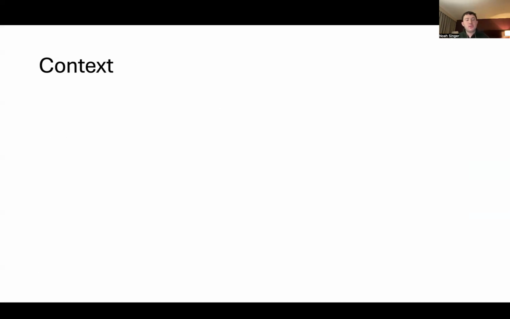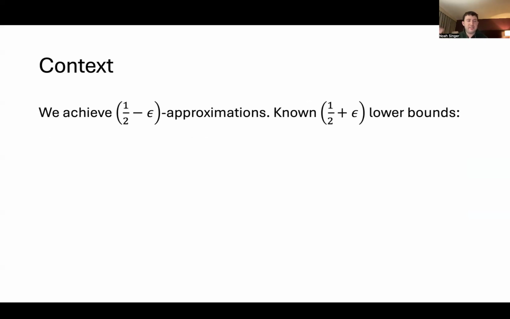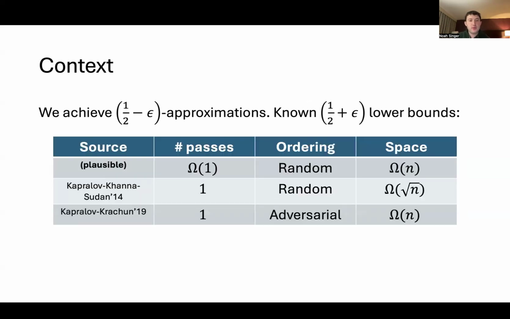Okay, so I want to also give a little bit more context about why these results are interesting. So we get these half minus epsilon approximations. It turns out that we know that doing much better seems to be very hard. So there are a few lower bounds in the single pass setting. There's a random-order space square root n lower bound. There's an adversarial-order space linear lower bound.